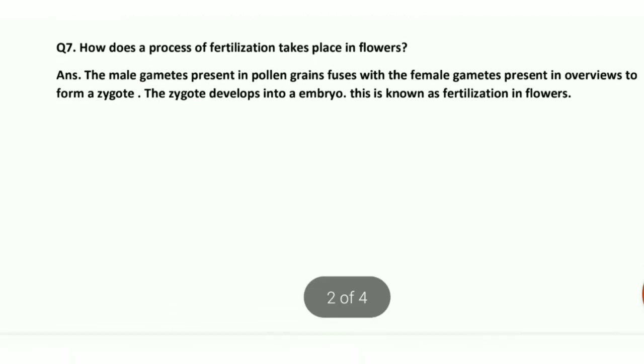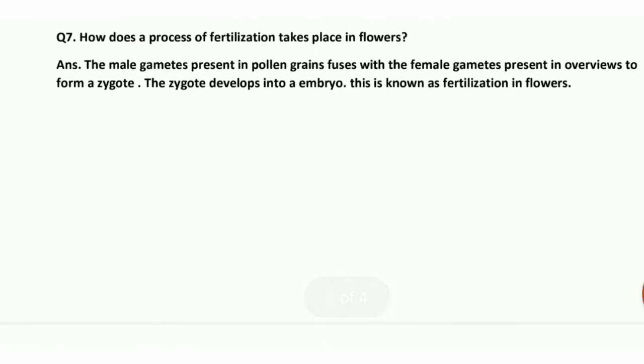In question number 7, how does the process of fertilization take place in flowers? Now you have to tell the process of fertilization in flowers. Now we know the male gametes are present in the pollen grains, and pollen grains are present in the anther, and these pollen grains fuse with the female gametes present in ovules to form a zygote.